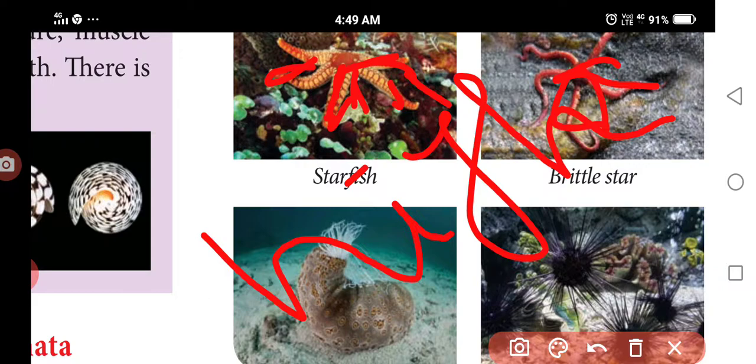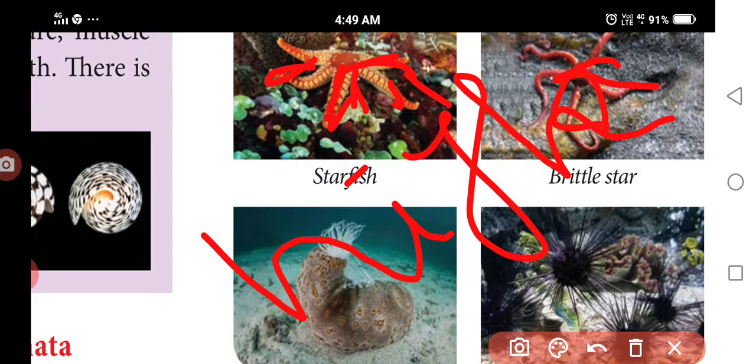The body is made up of calcium. It is a marine animal, radially symmetrical in adults, and the larva is bilaterally symmetrical. One of the important characters is the water vascular system, which helps in locomotion, transport of food and respiration.